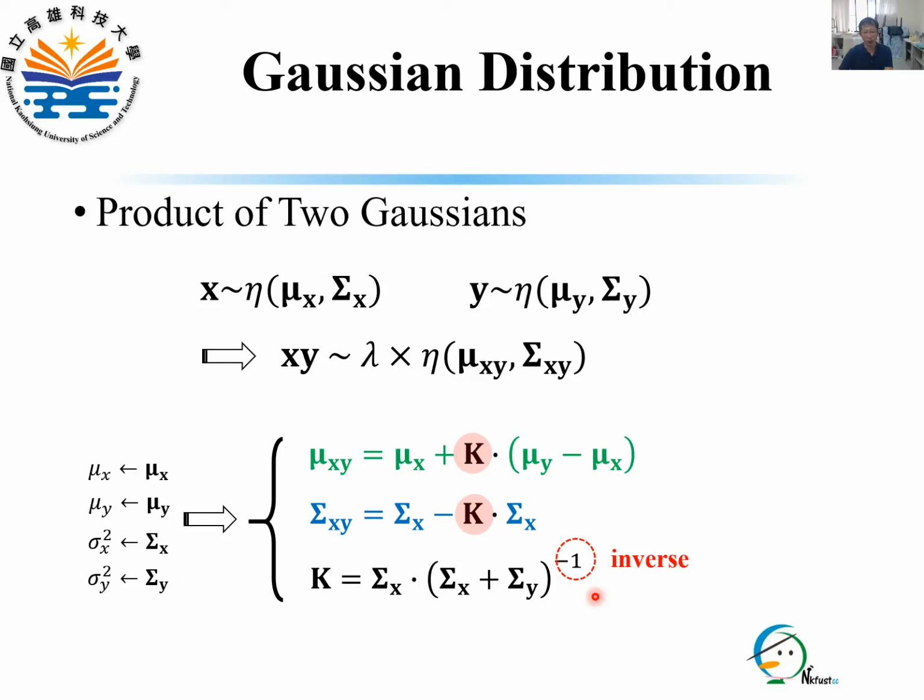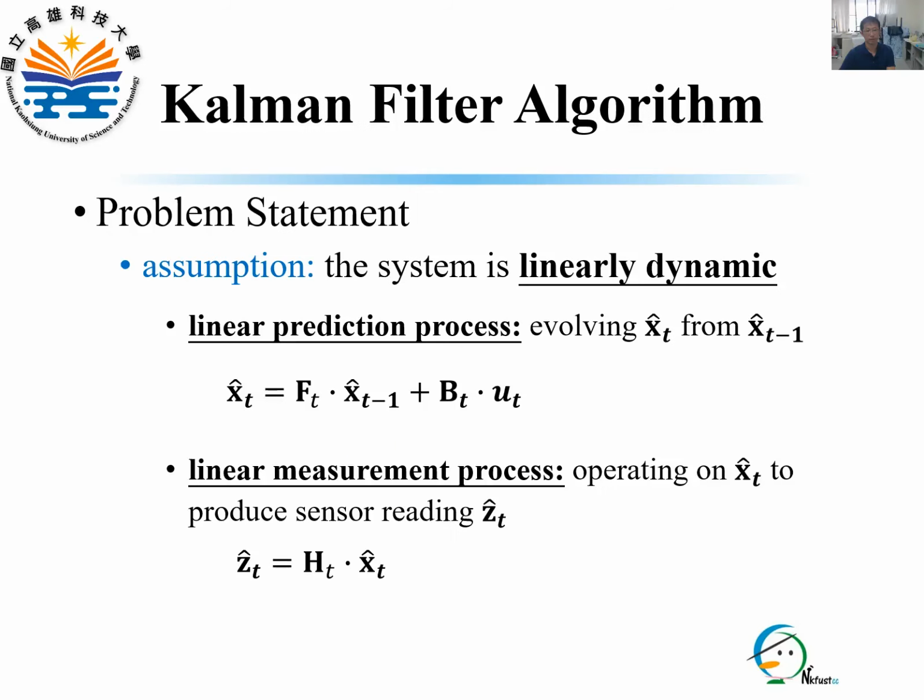After introducing the Gaussian distribution and the product of two Gaussians, we detail the Kalman filter algorithm for state estimation. Kalman filter algorithm is based on two assumptions. The first assumption is that the system to be estimated is linearly dynamic in two aspects. The evolution of an estimator s_t hat at time t from the estimator at time t-1 is linear and follows this equation.